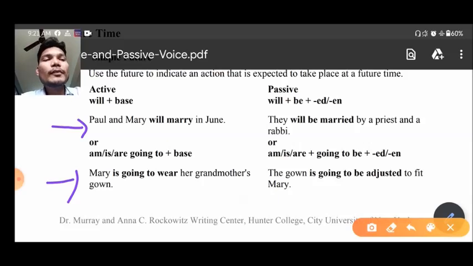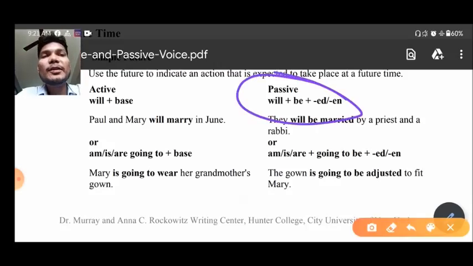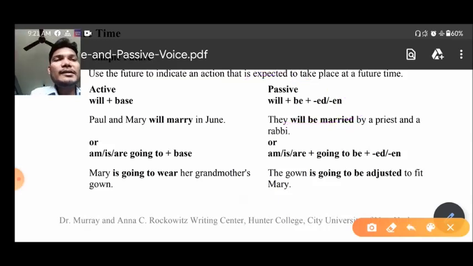Okay, now let us talk about how to make passive voice for it. So here is the structure, that will plus be plus past participle will be there. Okay, will be plus past participle. Let us take one example. They will be married by a priest, okay, and rabbi.